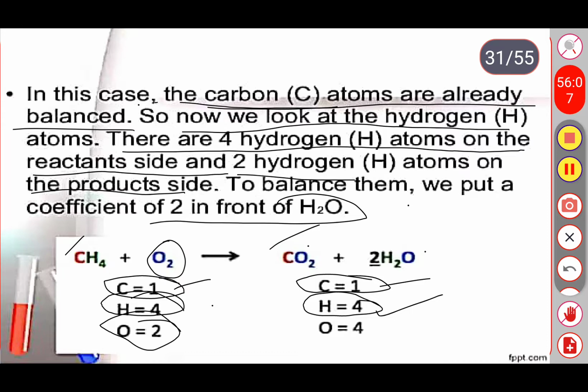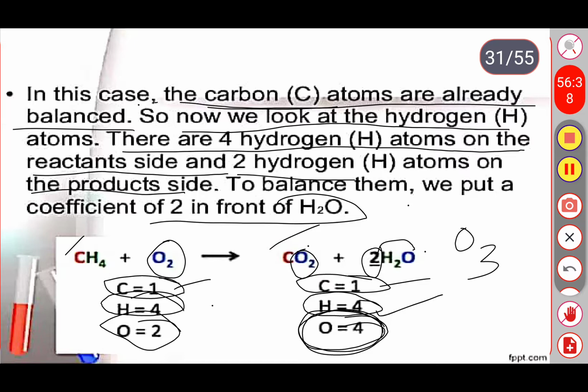So this is 2 oxygens and this is 2 oxygens. So totally, in the previous slide we are having 3 oxygen atoms, but when we balance this one we get 4 oxygen atoms. So we are adding 2 as a coefficient in front of the water. Okay, now the complete reaction is completely balanced.